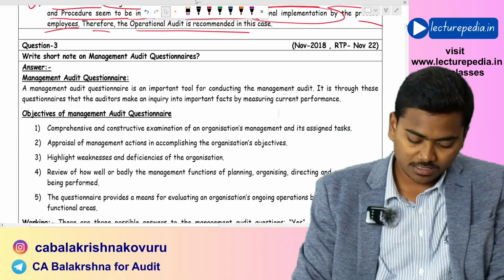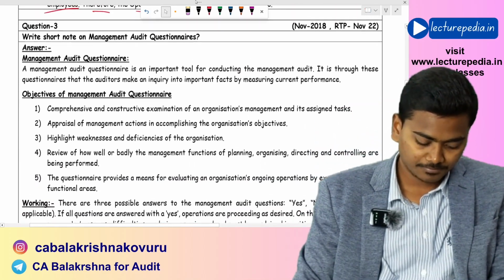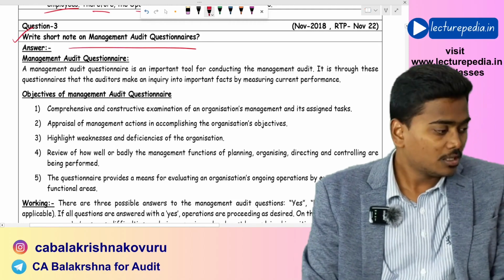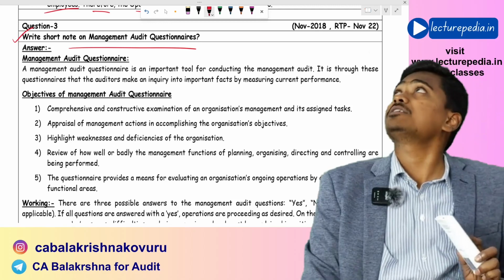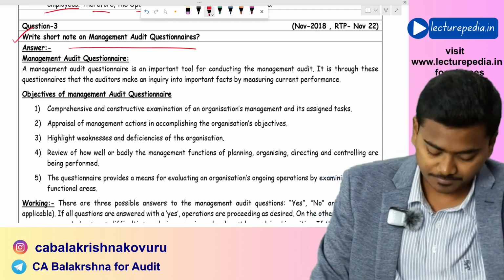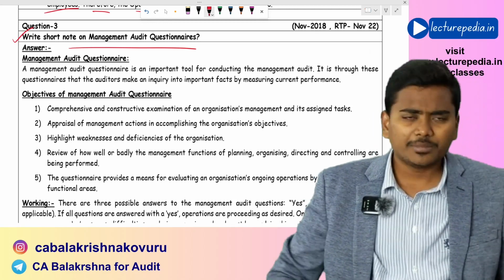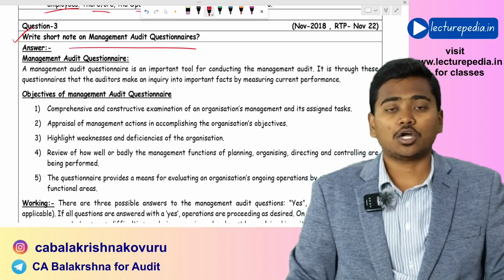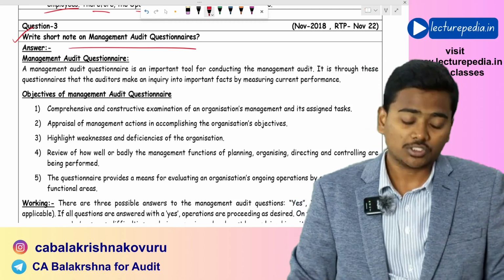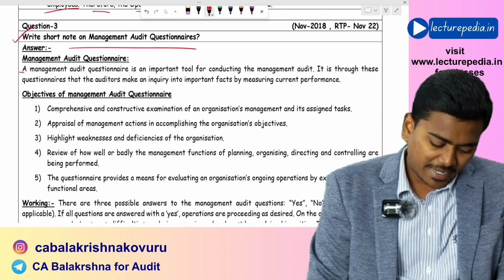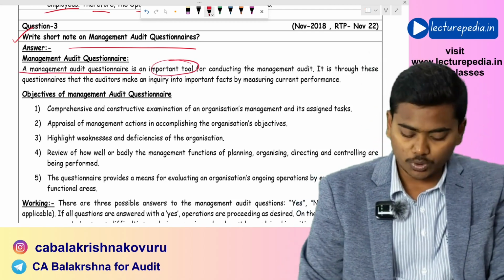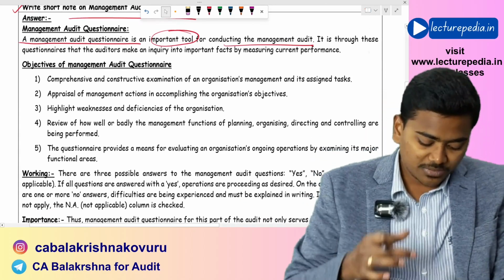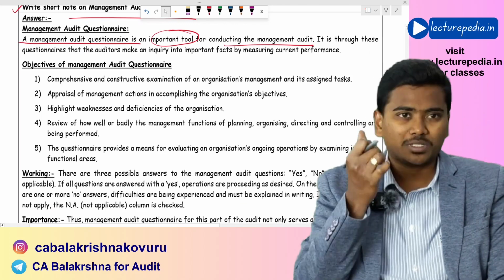Next question, question number 3. Write a short note on management audit questionnaire. Basically, this management audit questionnaire will be used by the management auditor while conducting management audit. See, a management audit questionnaire is an important tool for conducting management audit. What is the objective of this management audit questionnaire?